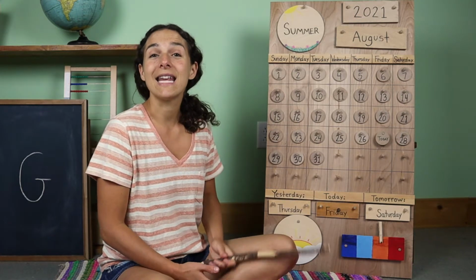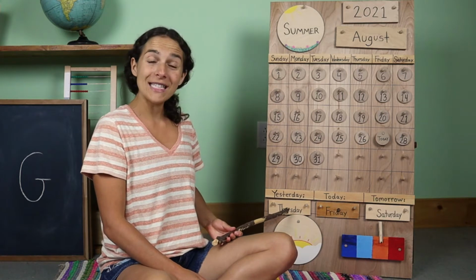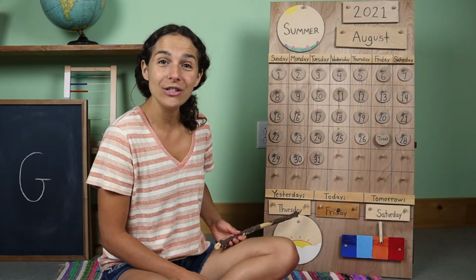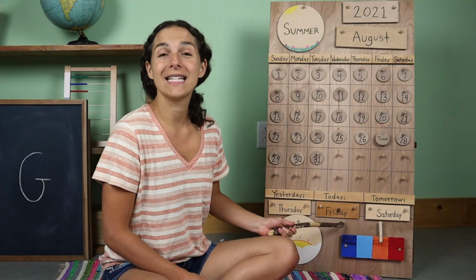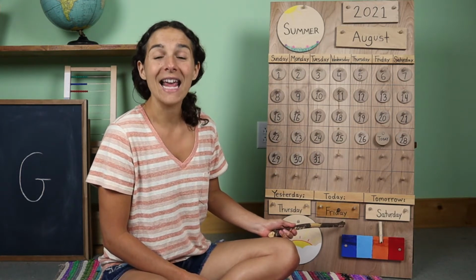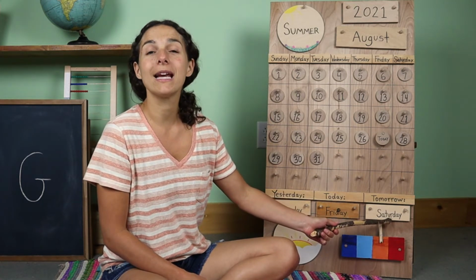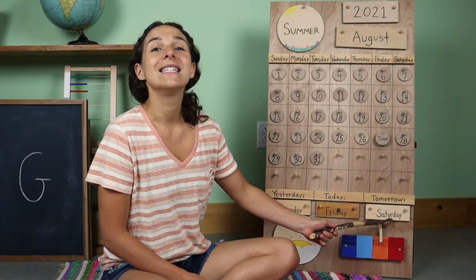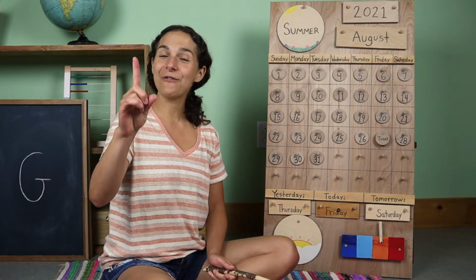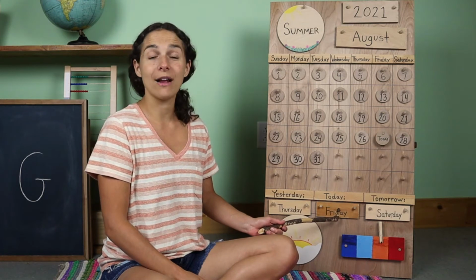Let's go down to the bottom of the chart and go over the days of the week together. This says that yesterday was Thursday. Yesterday was Thursday. That means that today is Friday, the last day of the weekday. And tomorrow will be Saturday, the first day of the weekend. But let's go back and sing Today is Friday with me.